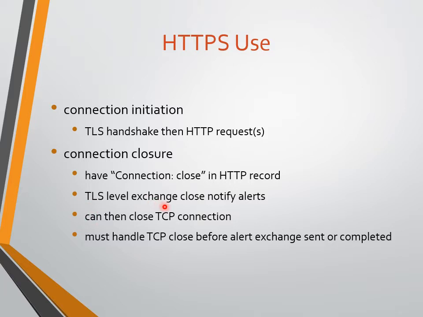TLS level exchange close notify alert. So from HTTP we are able to close the record, and TLS also gives the notification for the close alert. We can then close the TCP connection, and must handle TCP close before the alert exchange is sent or completed. TCP is nothing but Transmission Control Protocol.